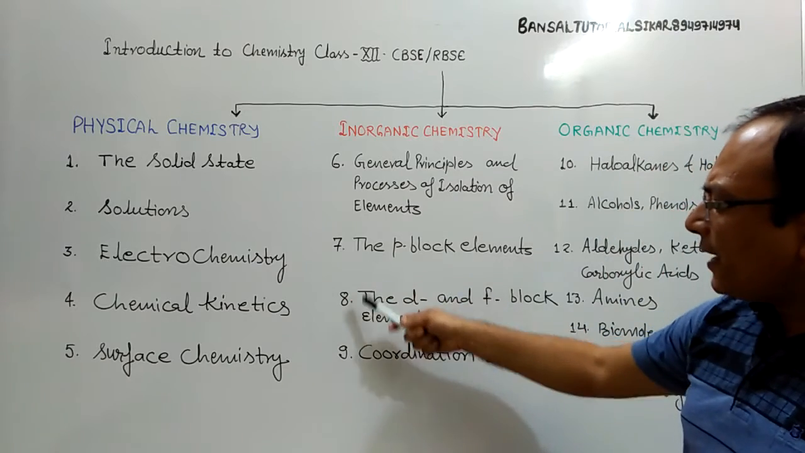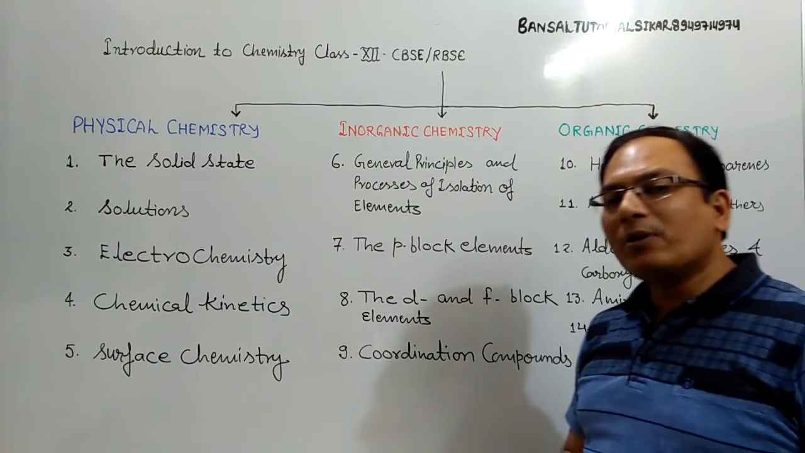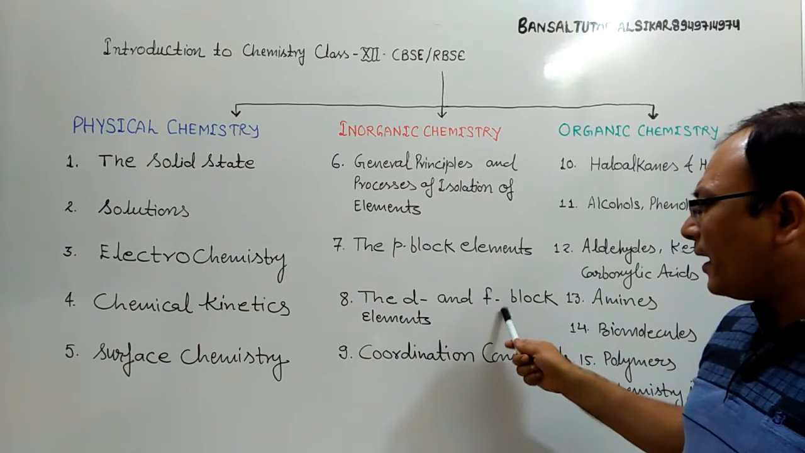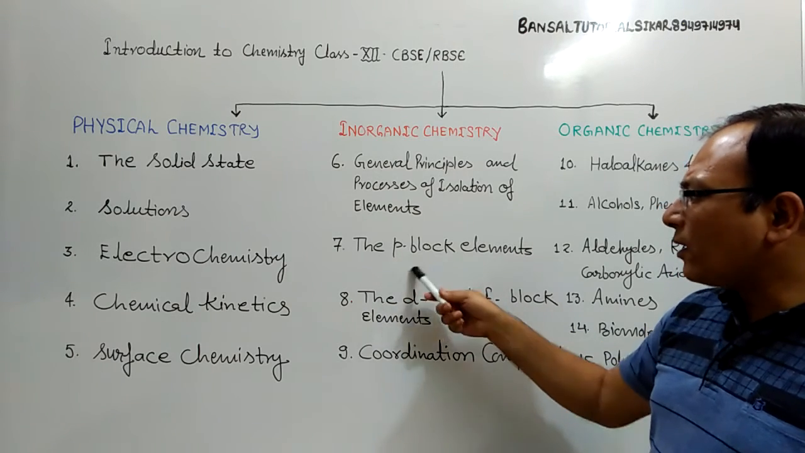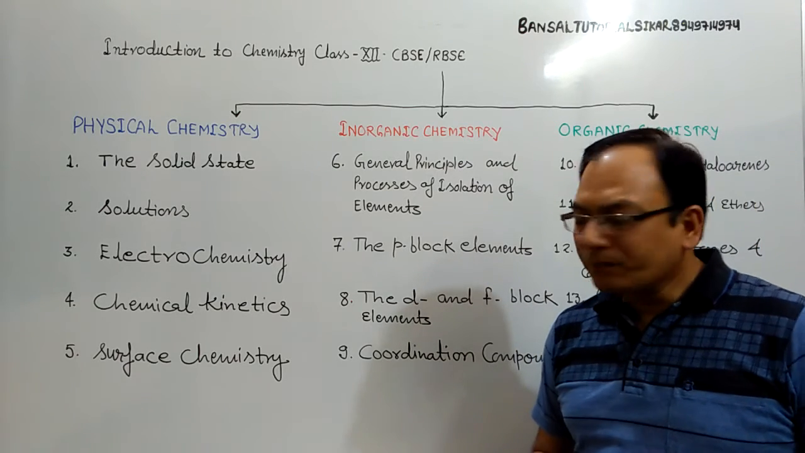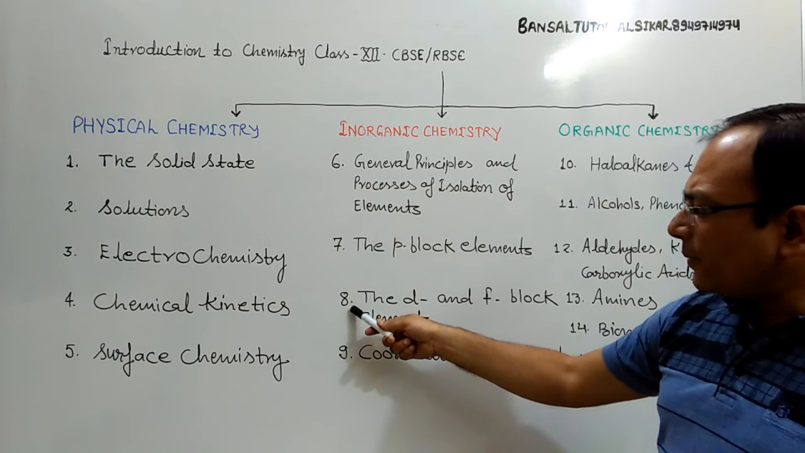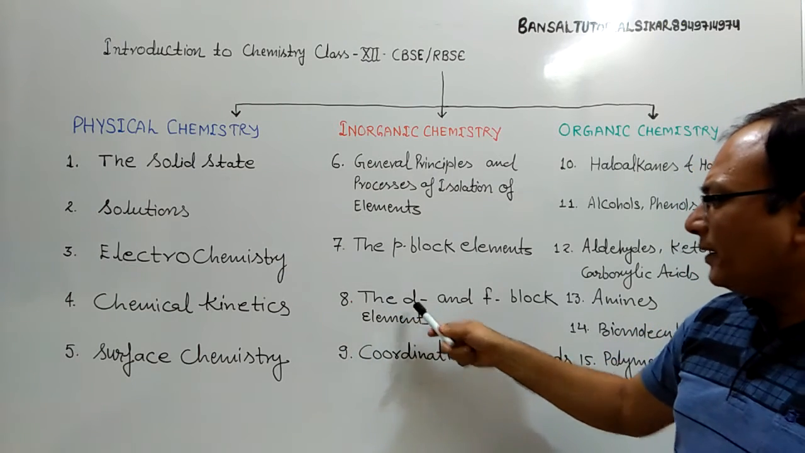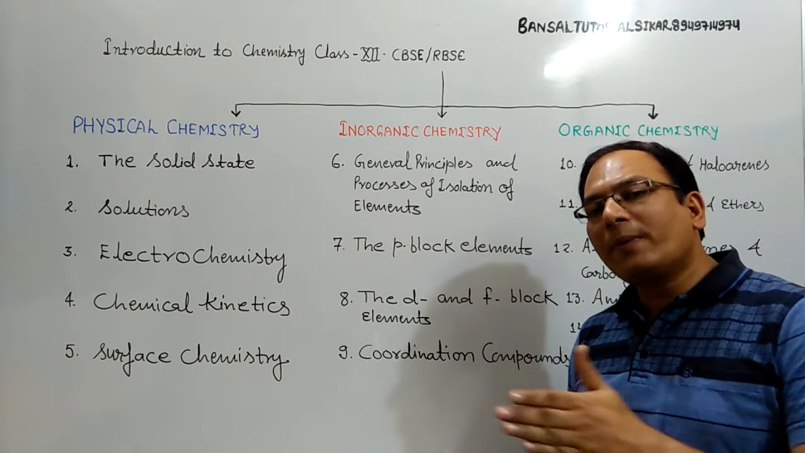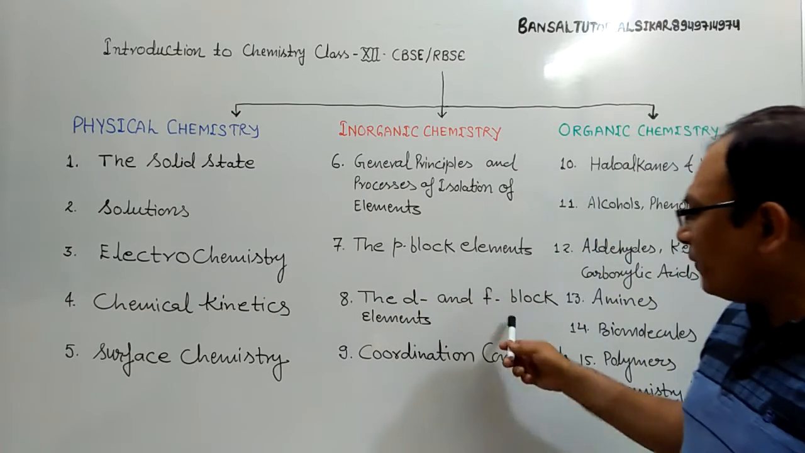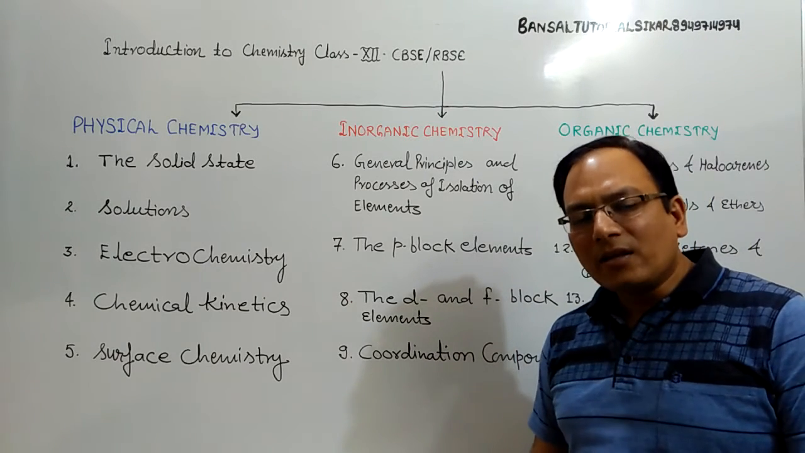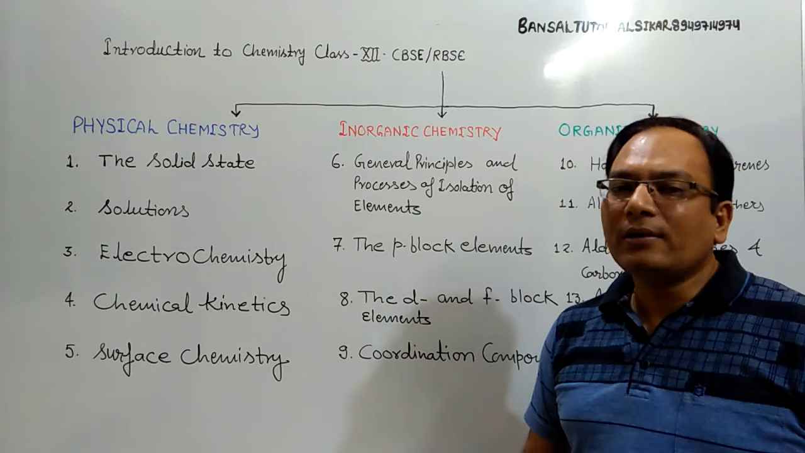Chapter number 7 and 8 deal with the different types of elements belonging to P block, D block and F block. In P block elements, we will deal with group number 15 to group number 18. And chapter number 8, the D block, we will deal with the transition elements, group number 3 to group number 12. And F block elements, we will deal with the lanthanides and actinides, also known as inner transition elements.